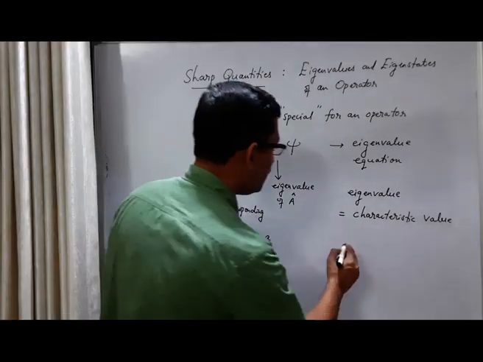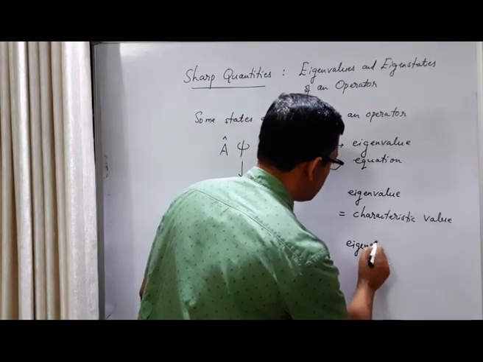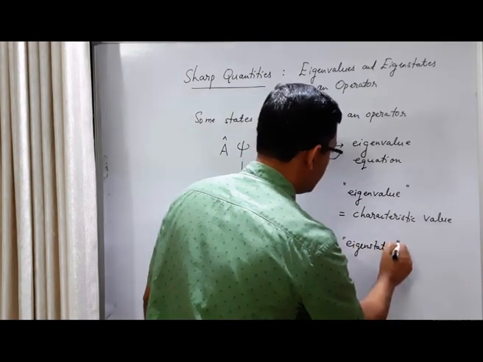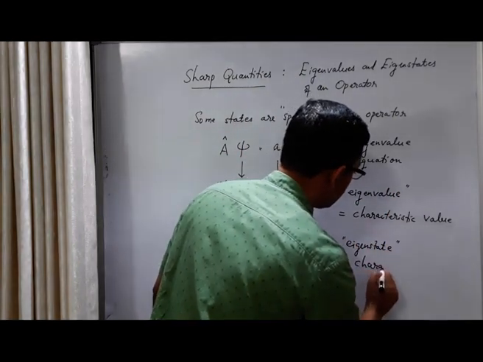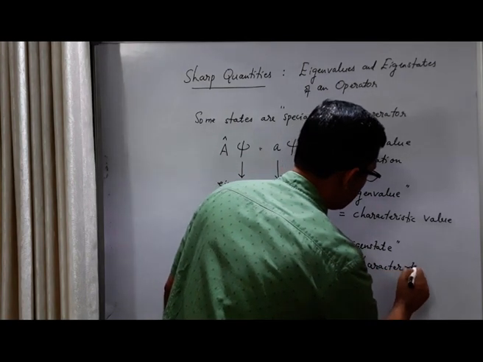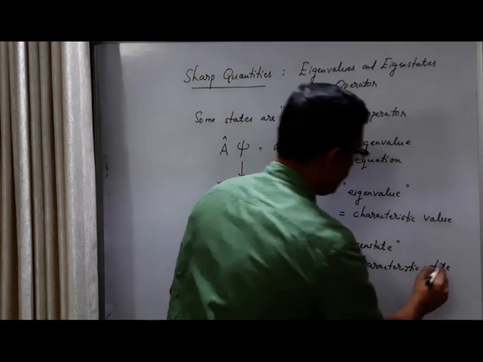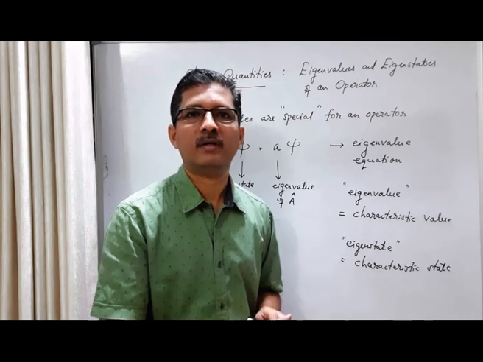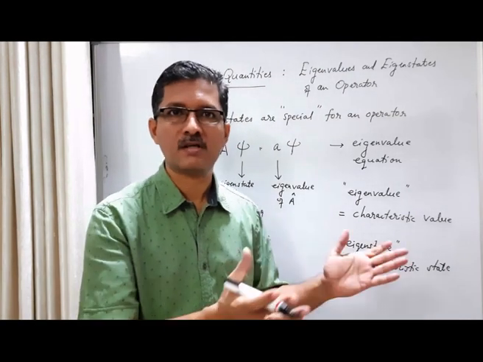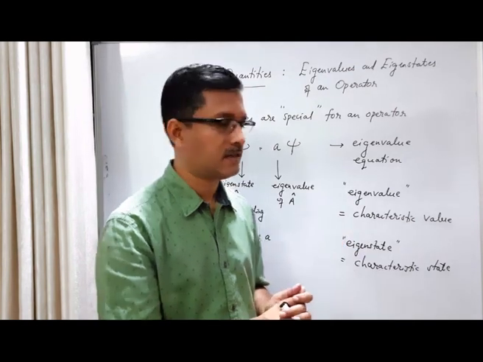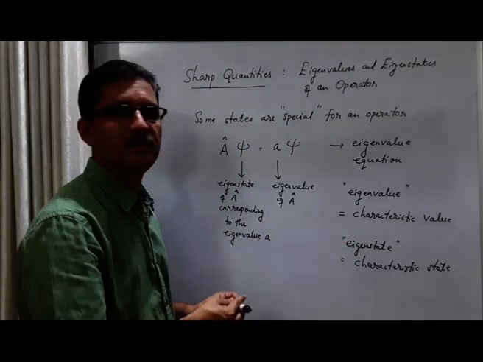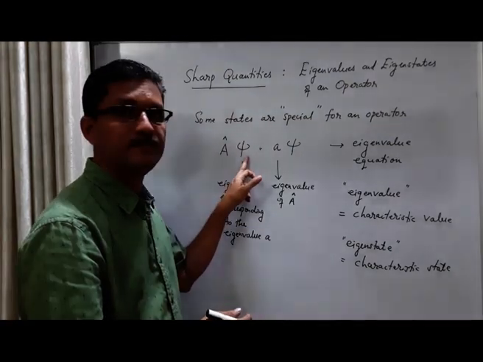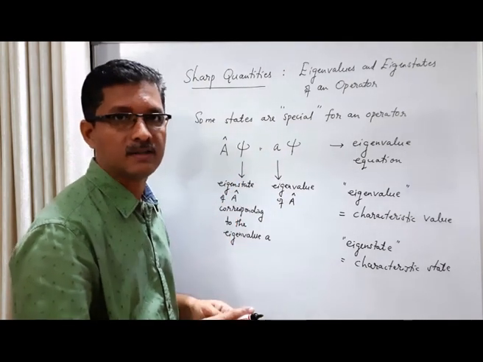Similarly, the word eigenstate means characteristic state, or unique state, or special state. So the words eigenvalue and eigenstate simply mean special value, special state, characteristic value, characteristic state. What is characteristic or special about the state is that the operator acts on the state and we get the same state multiplied by a scalar.